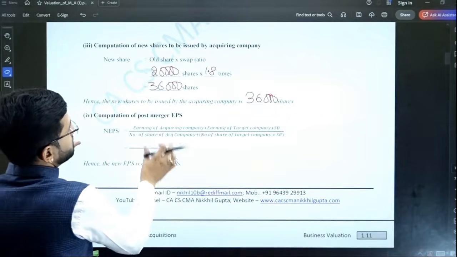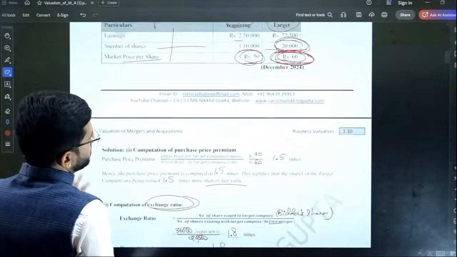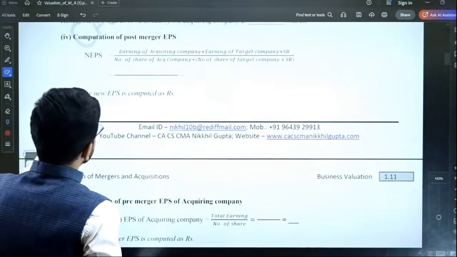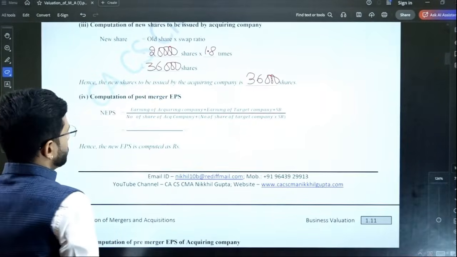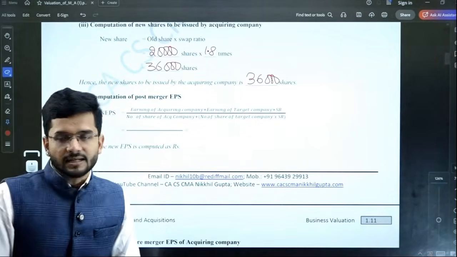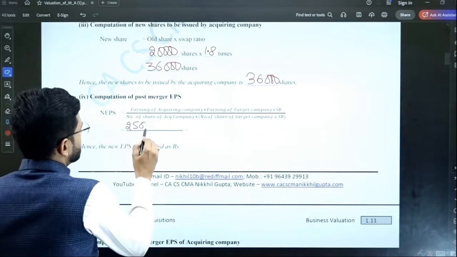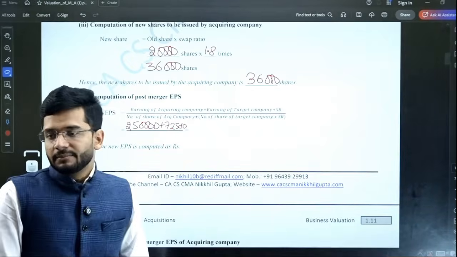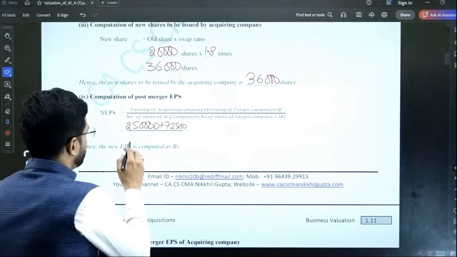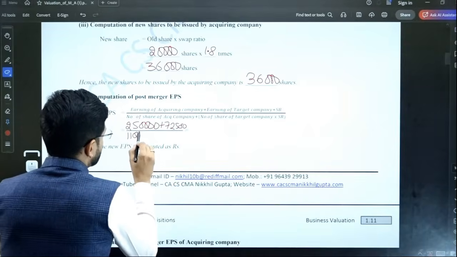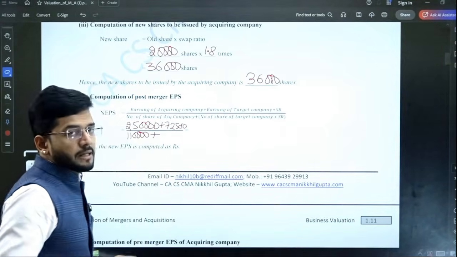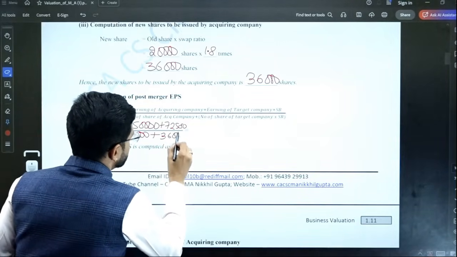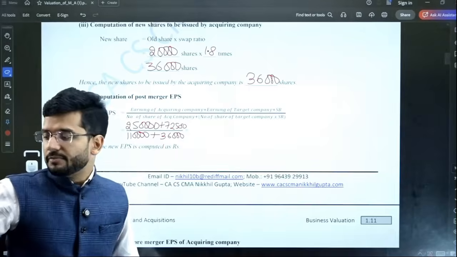Now what will be the new earning per share post merger? Post merger earning per share is required to be calculated, guys. So first of all, we are going to add up the earnings. No synergy in earnings is at least given in the question, so we'll add up the earnings first. Both the earnings are required to be added up. So 2,50,000 plus 72,500, divided by number of shares of the acquiring company, which is 1,10,000 shares, plus number of shares of the target company, which is 36,000. So this will give us the new earnings per share.